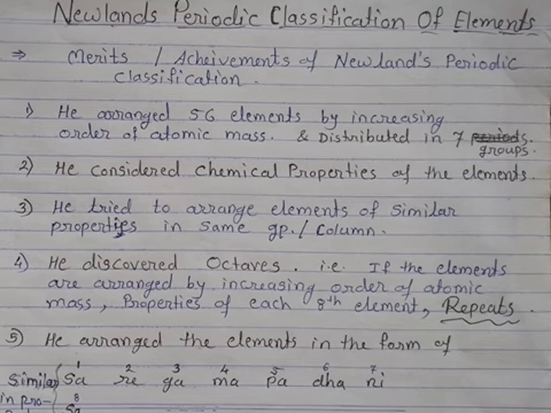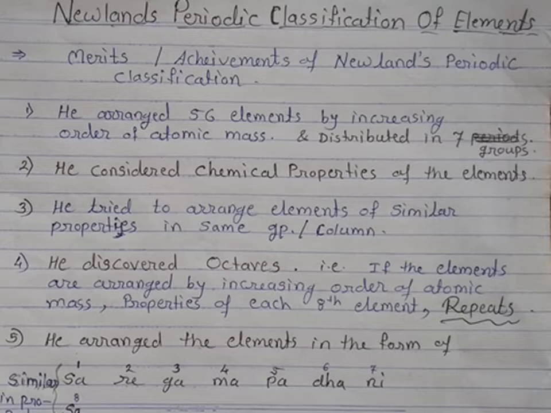That's why he arranged the similar elements in the same group. Then the third achievement: he tried to arrange elements of similar properties in the same group or same column. Though Newland's octave is not followed strictly throughout the table, still he tried his best to arrange the elements of similar properties in the same groups.